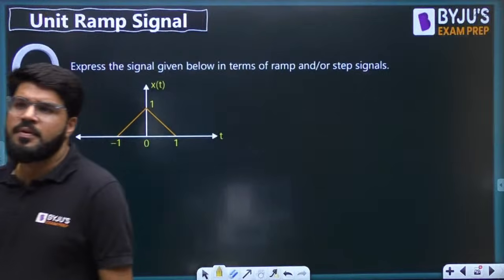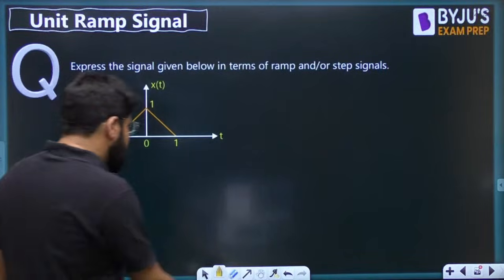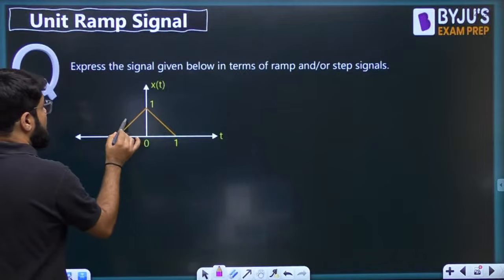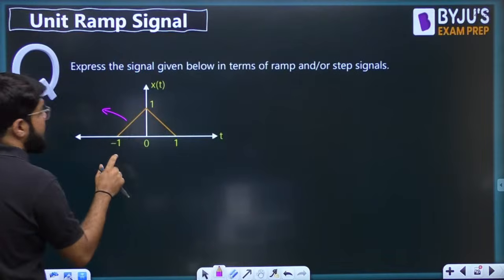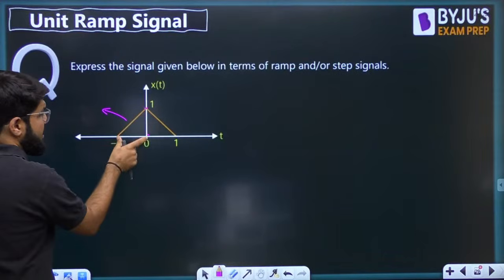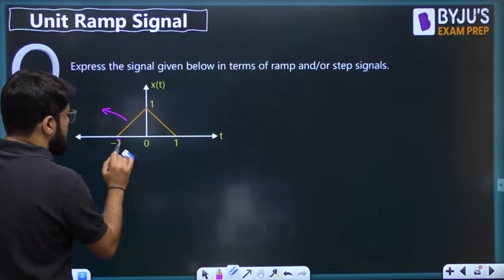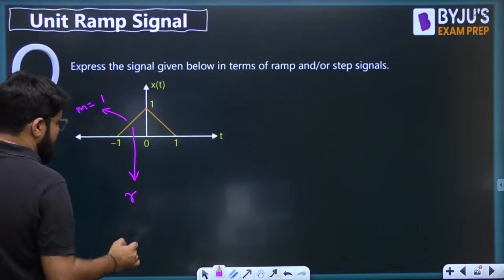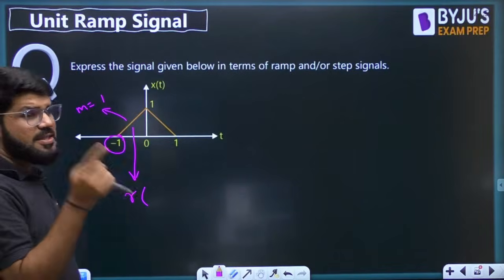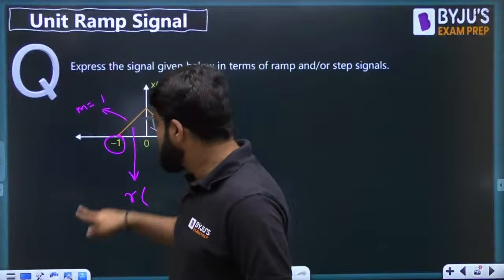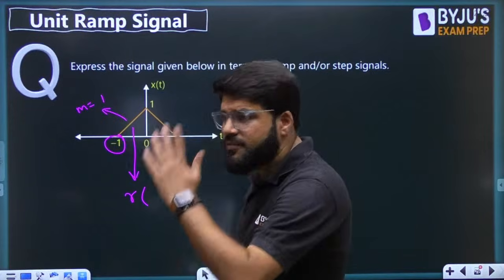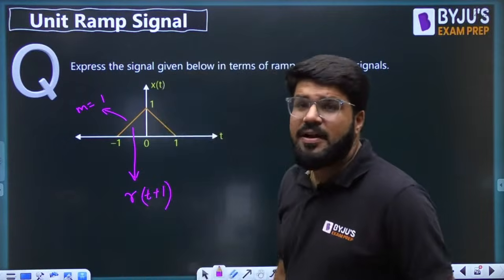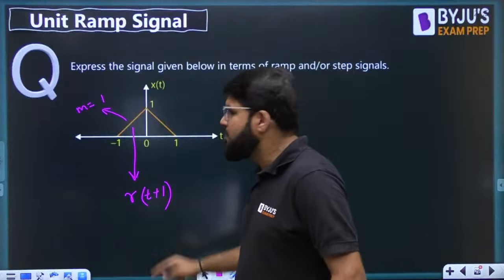Yes, dear. Let us see if you have done this. So what is this, guys? Let me start with this waveform. How much is the slope of this waveform? First we find the slope. Change in y is 1 unit, change in x is also 1 unit, so this has slope equal to 1. Straight line means ramp, but this is a ramp starting from -1, left shifted. So it should start with r(t plus 1).